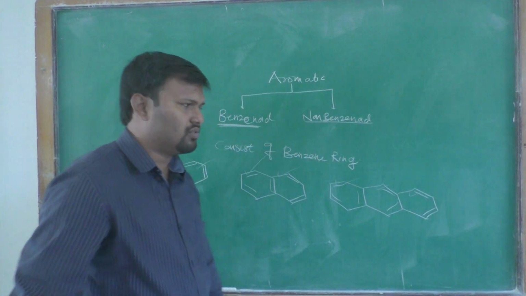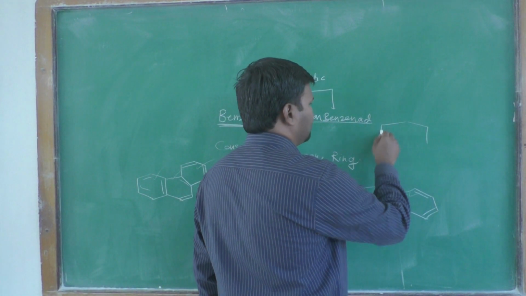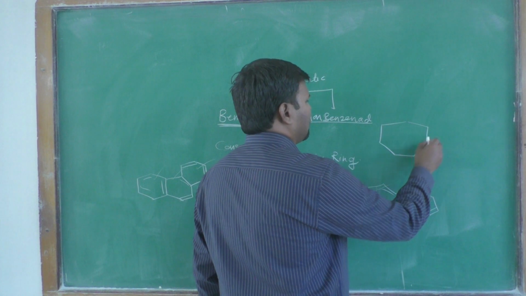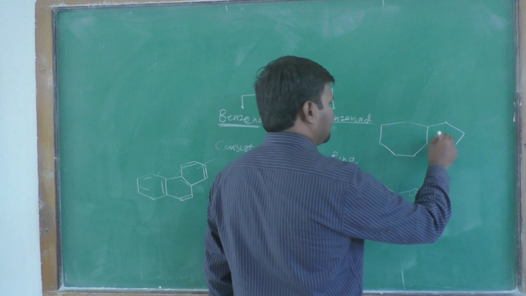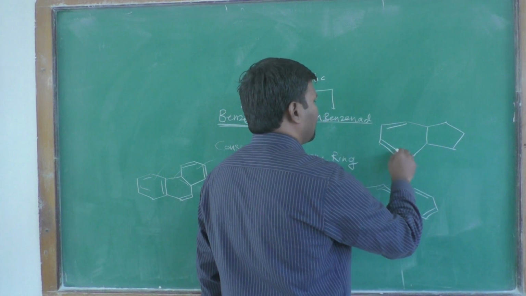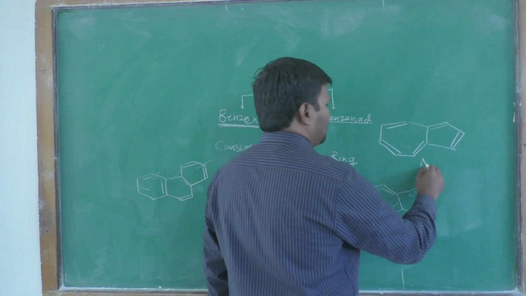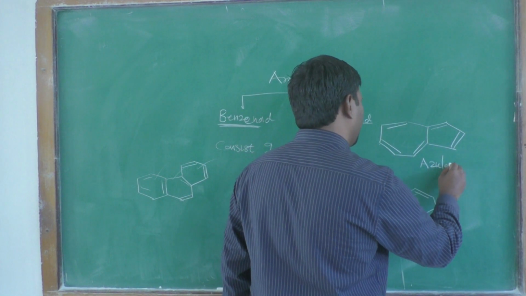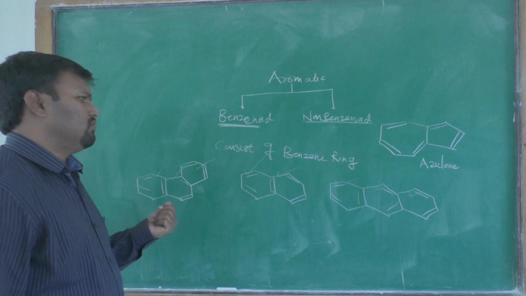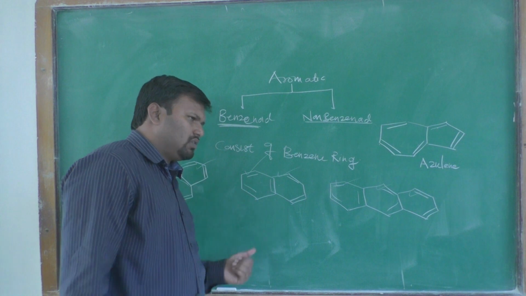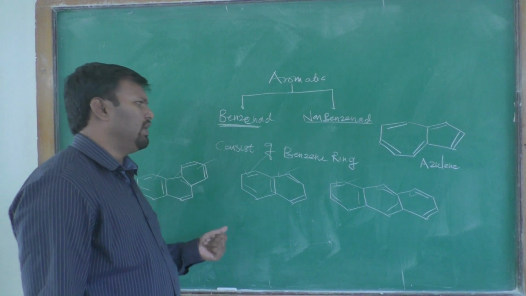And non-benzenoid compounds do not consist of a benzene ring. For example, we have one example here, 1, 2, 3, 4, 5, 6, 7. That is azulene, the name of the compound is azulene. These are the broad classification of aromatic compounds into two classes, that is benzenoid and non-benzenoid.